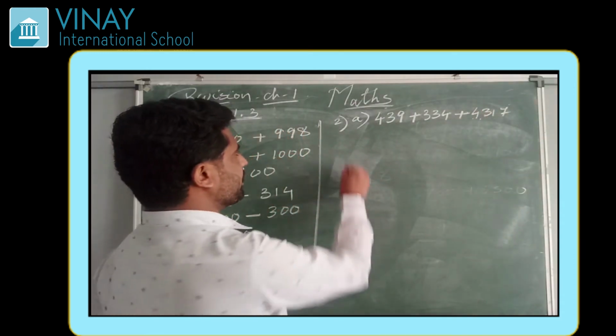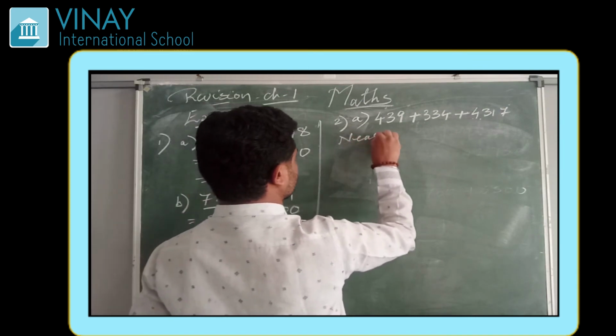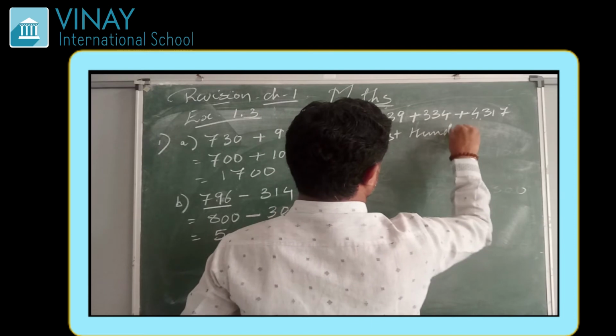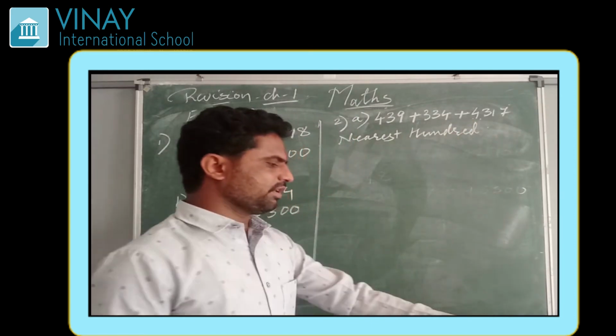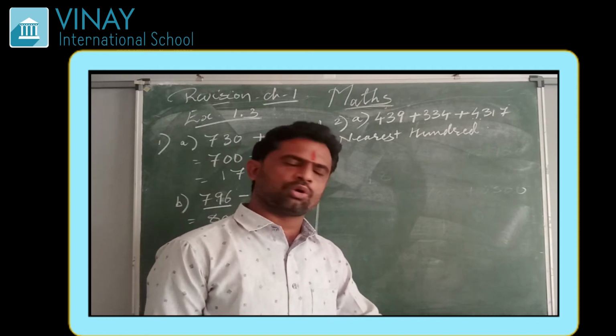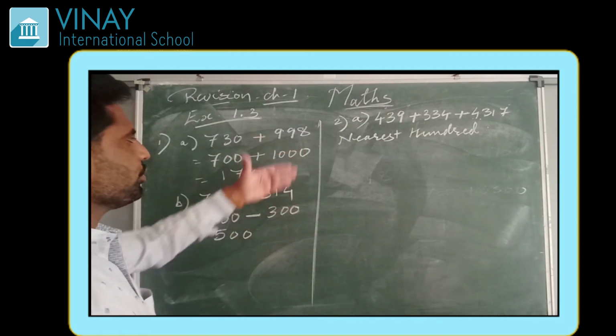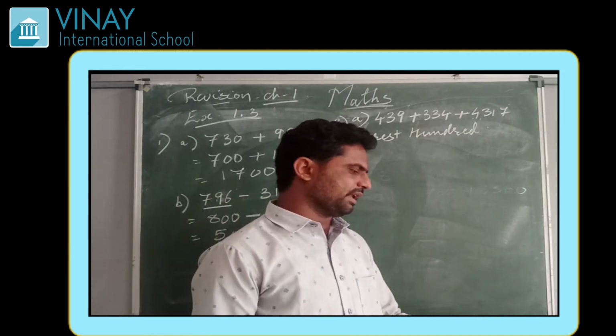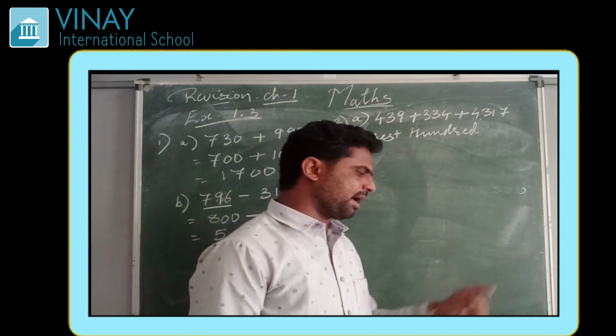First let us do by nearest 100. Here it is given, so we have to do by both methods. Otherwise it is not necessary to do by both methods. You can directly do by this general rule if it is not given.